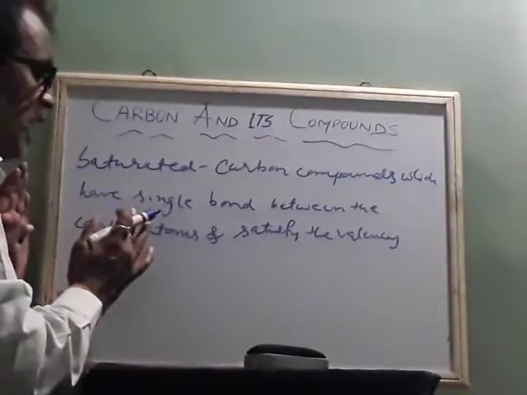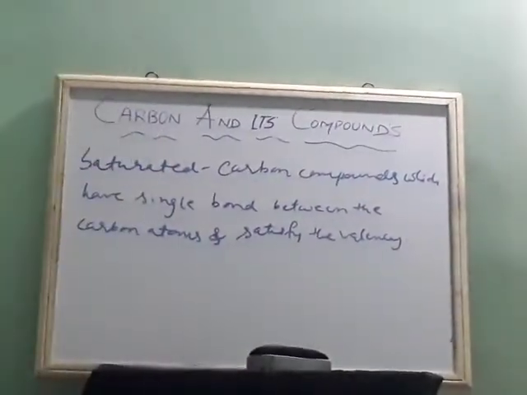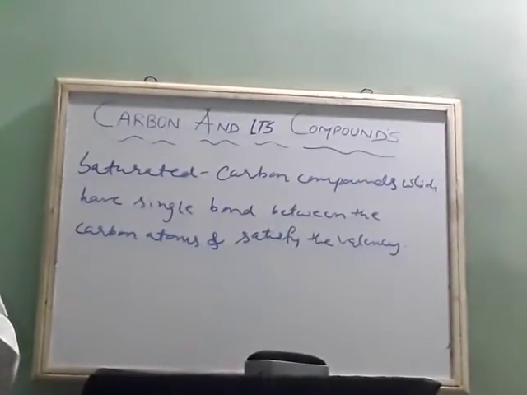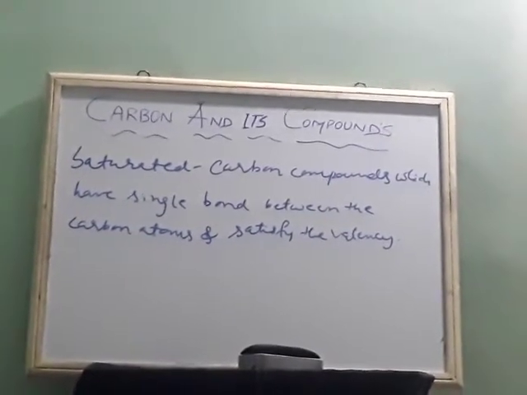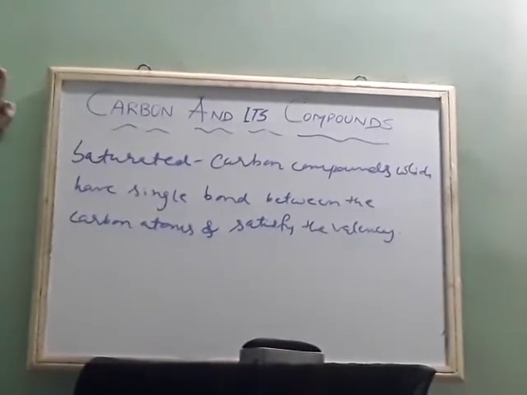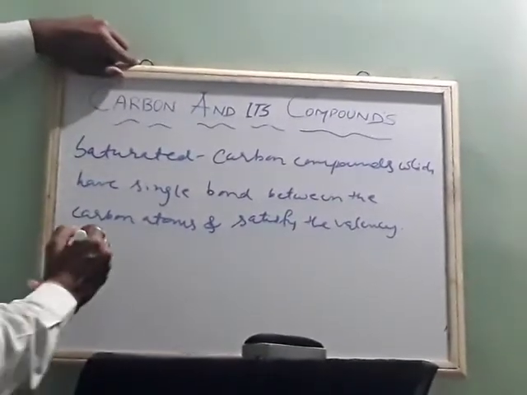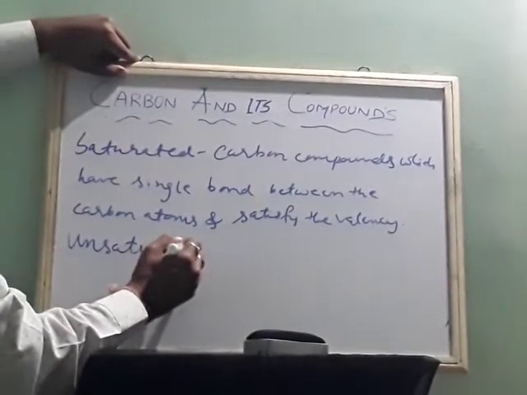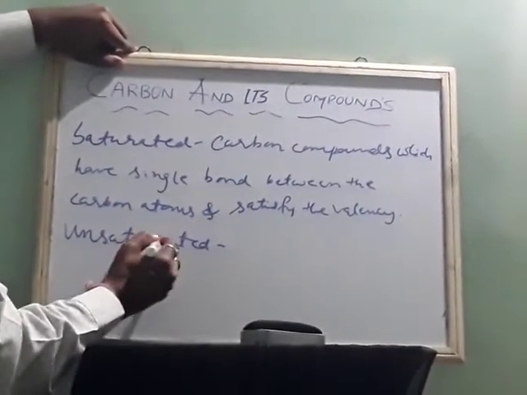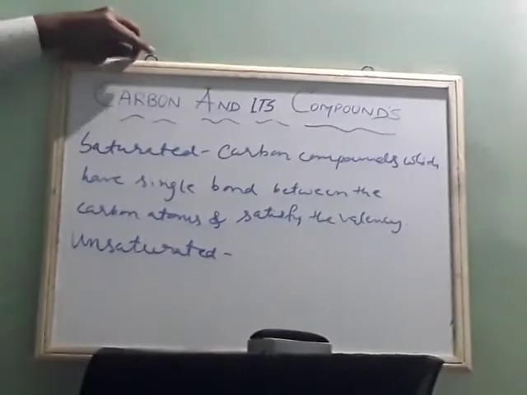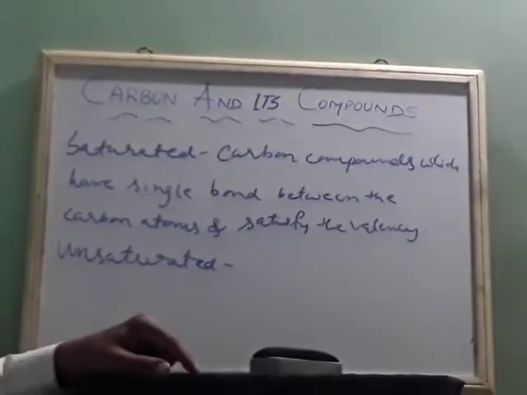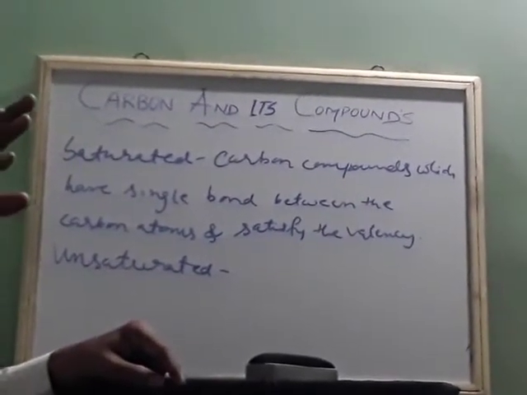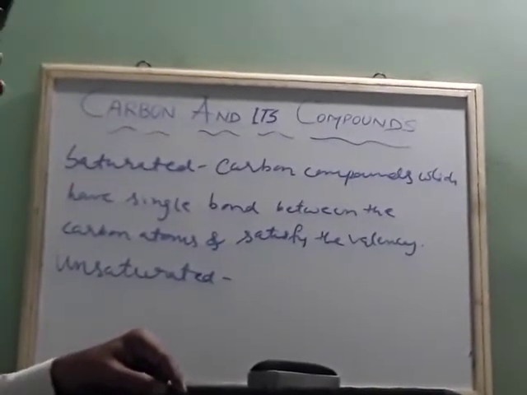And when these satisfy the valency, they are not strong in nature, because they completely satisfy it. But there is one more set, which is called unsaturated. Unsaturated compounds are those which have double bonds or triple bonds and do not satisfy the valency.